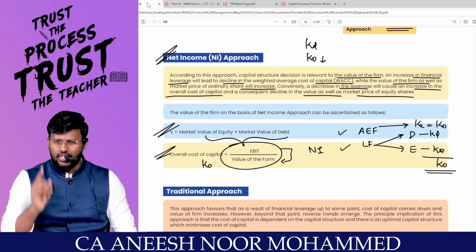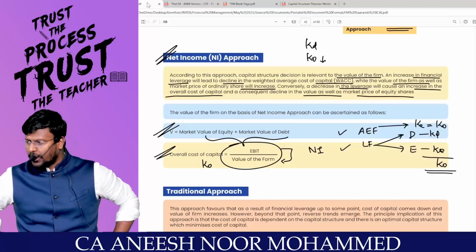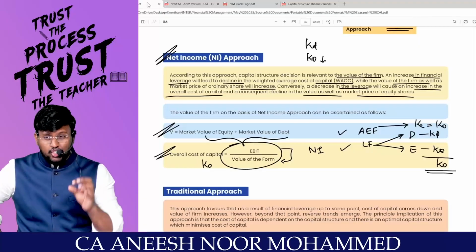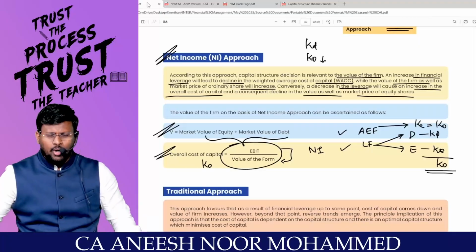NI is saying that try to inject more and more and more debt into the capital structure, because of the presence of the cheaper source of finance, that is KD. KD pulls down KO. Once KO reduces, the value of the firm increases.